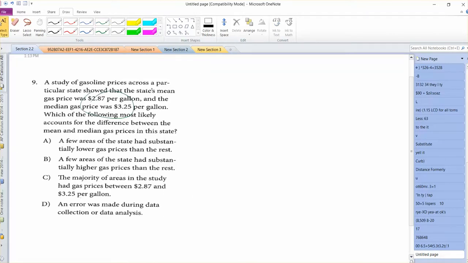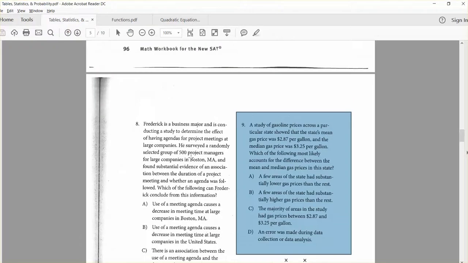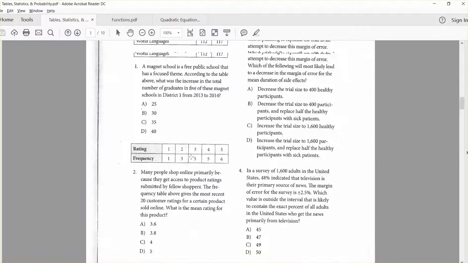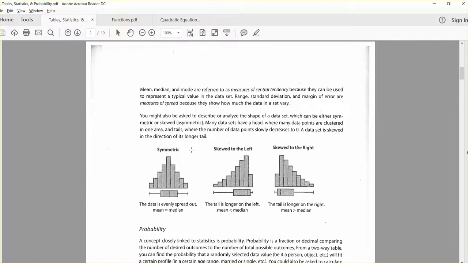Now, if we go back to our document here, we do see that if it's symmetric, the mean would equal the median. But if the mean is less than the median, we say it's skewed to the left, meaning that we tend to see more data a little bit more to the right, and then it kind of skews off to the left.